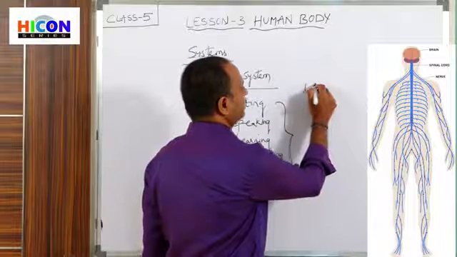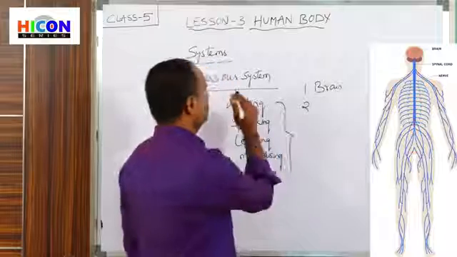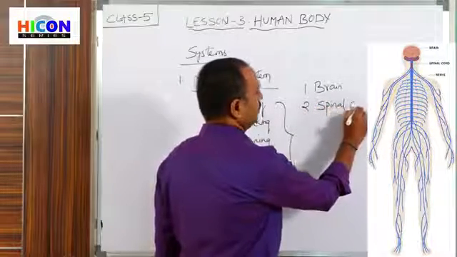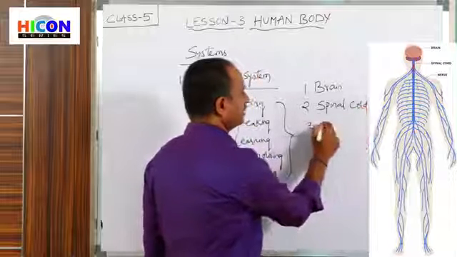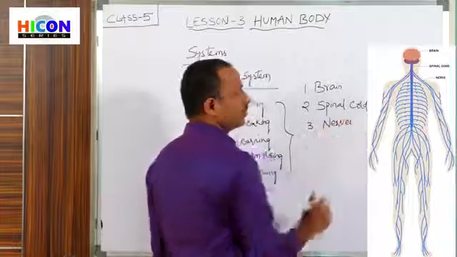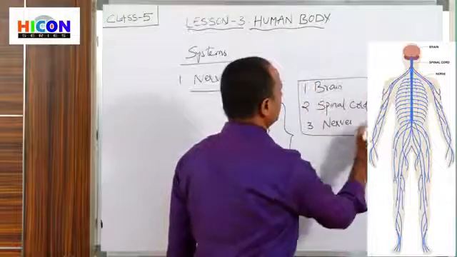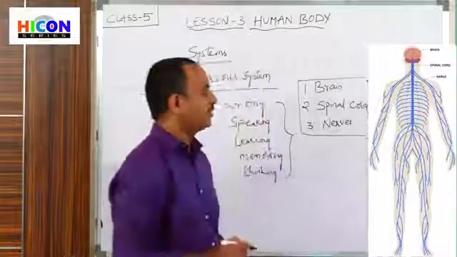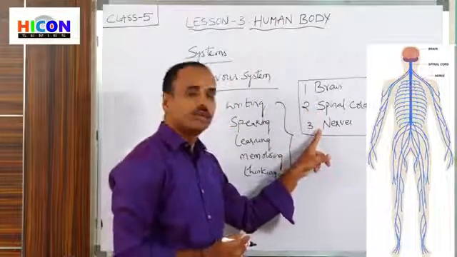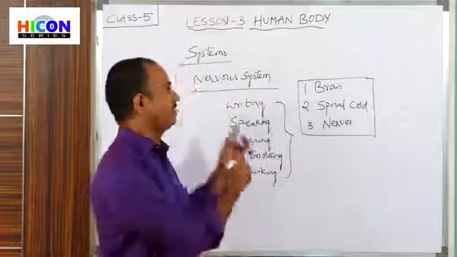So the first one is brain, and the second part in the nervous system is spinal cord, and the third one is nerves, which are also called neurons. So children, these are the main 3 parts present in the nervous system. So what is the first one? Brain. What is the second one? Spinal cord. And what is the third one? Nerves. So these 3 parts constitute the nervous system.